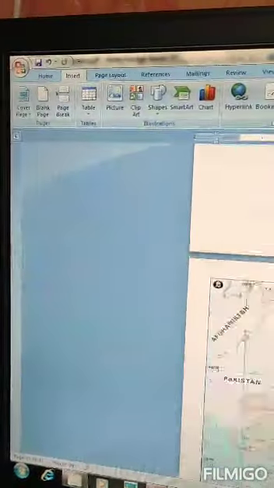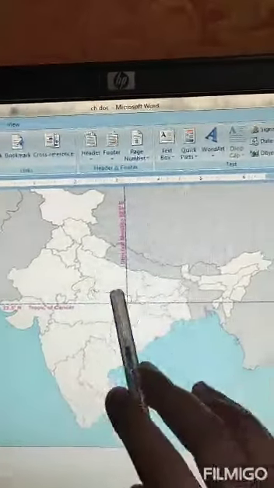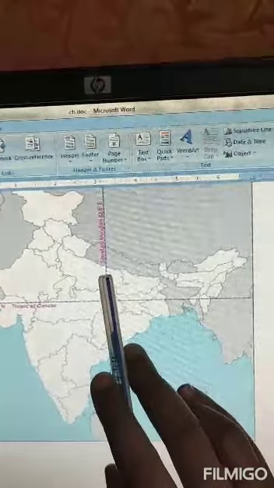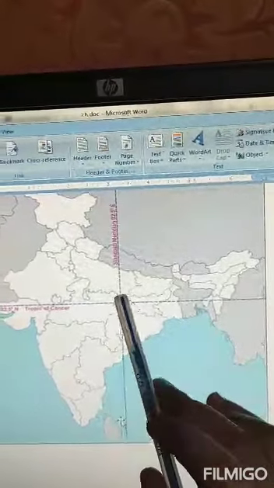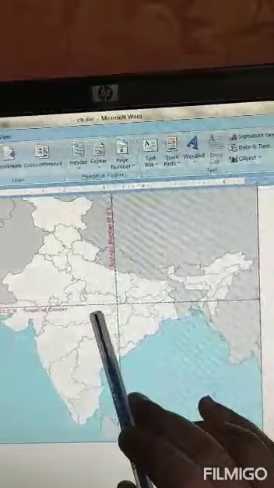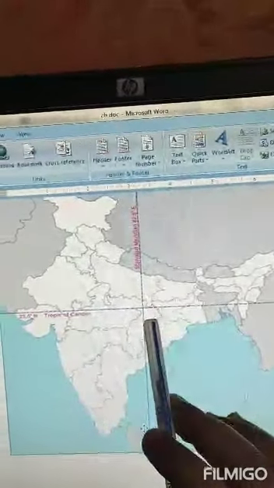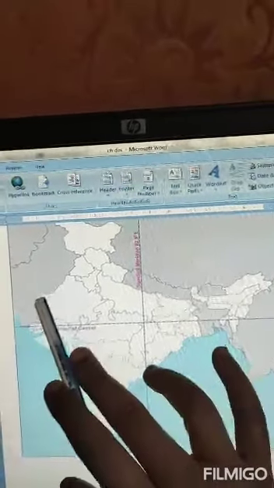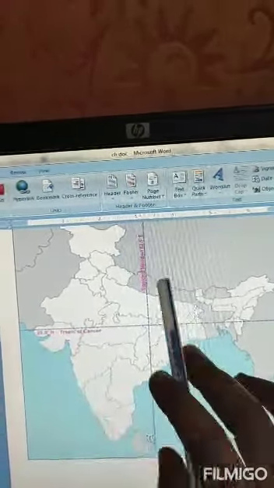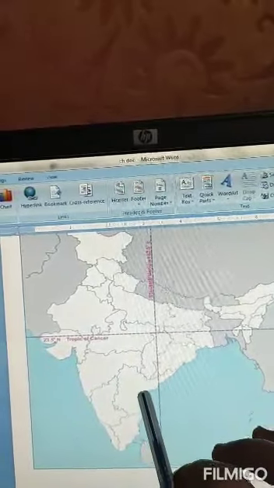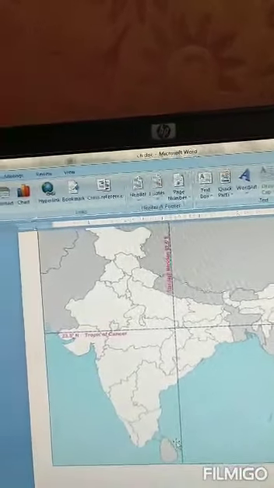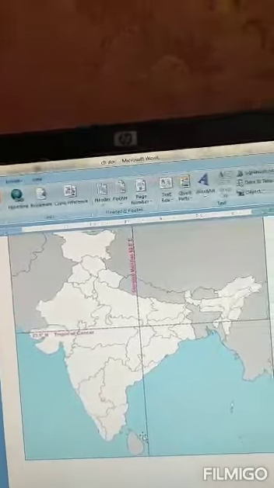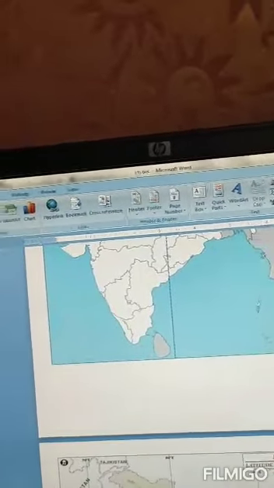And why has this been done? Because this meridian, the standard meridian of India, 82 degrees 30 minutes, goes through almost half of the country. Okay, almost, not exactly half, but almost half. One longitude is here, one longitude is here. So instead of them, we calculate India's time according to this longitude which is almost in the middle. This is called the standard meridian, and the time calculated on it gives us the standard time of India.